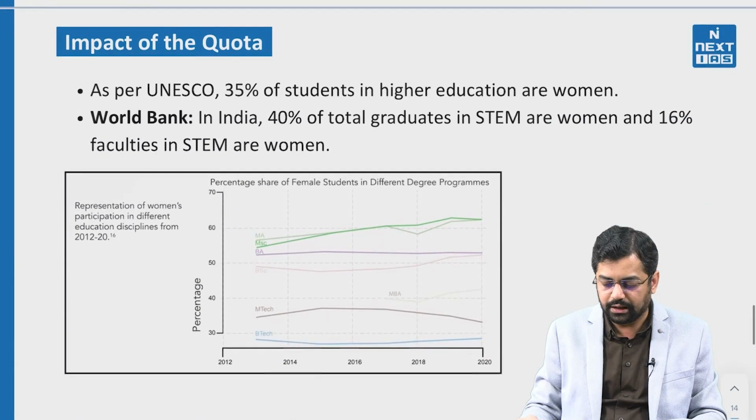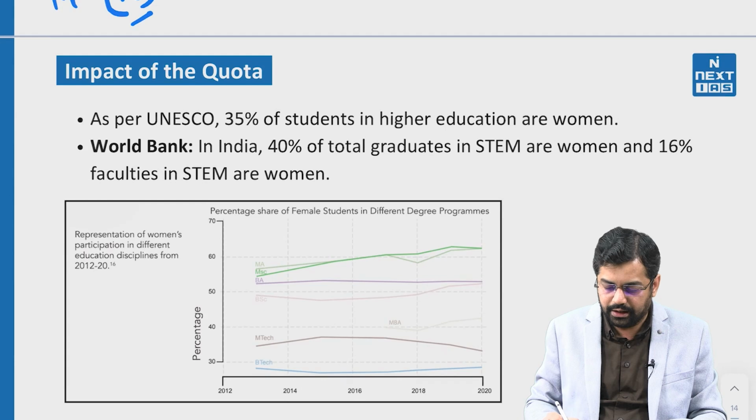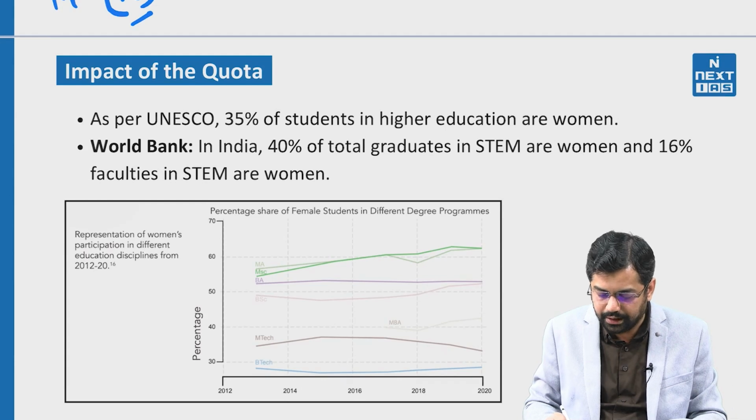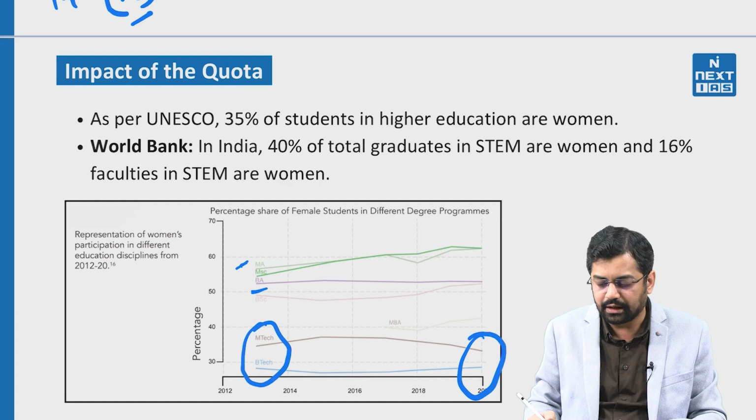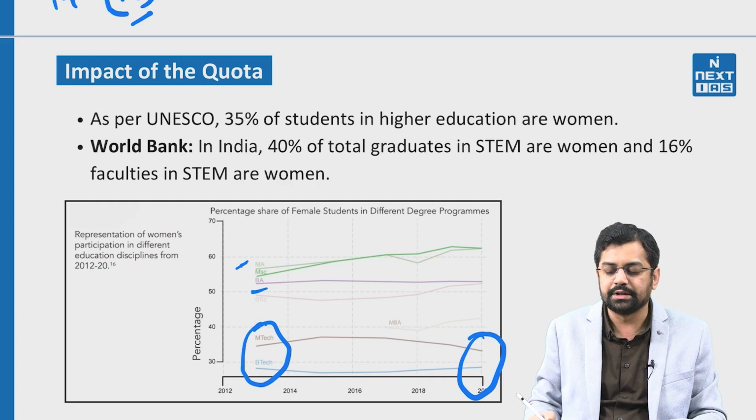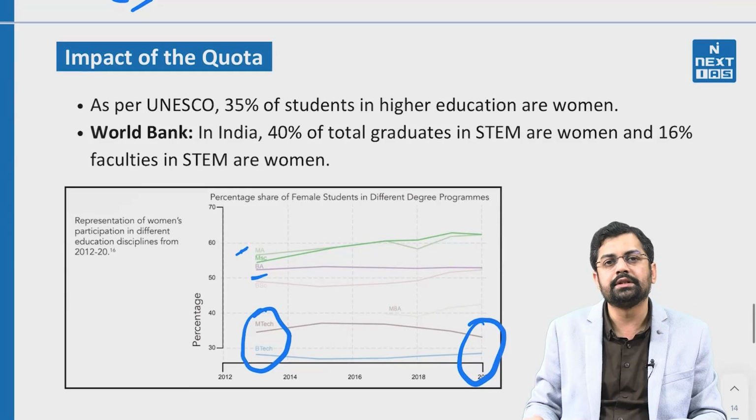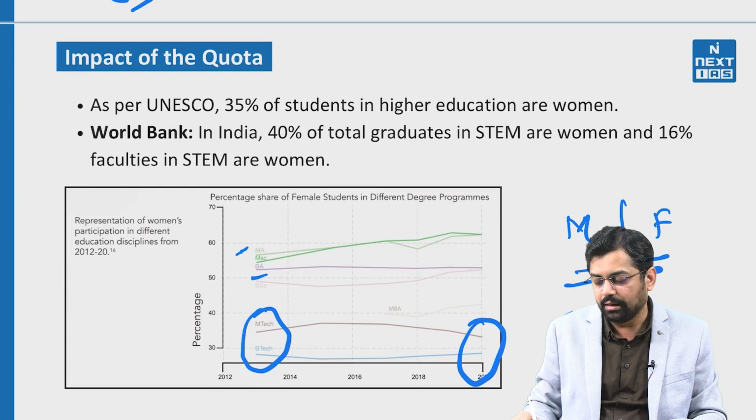There is another graph which shows that when it comes to the field of BA or MA, the participation is very good. But when it comes to the field of BTech and MTech, we can see that there is a huge decline with respect to their participation, right. So these two graphs and these two representations easily show that the participation of male and female has a huge gap in the field of STEM, right.